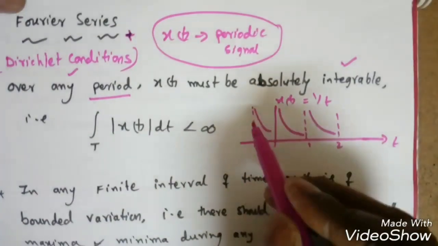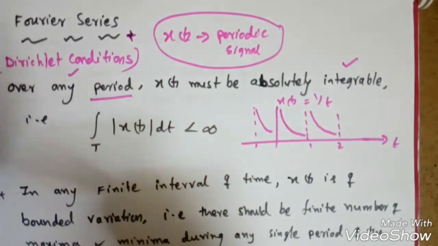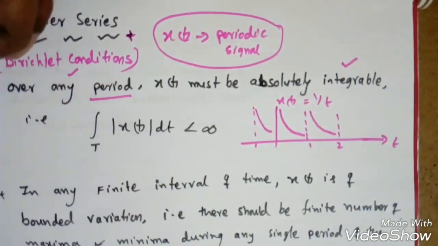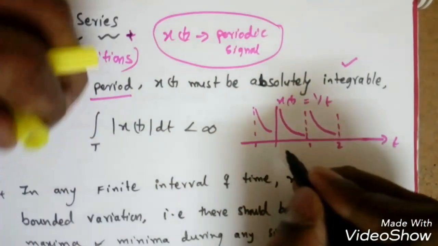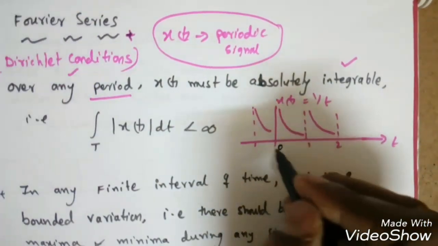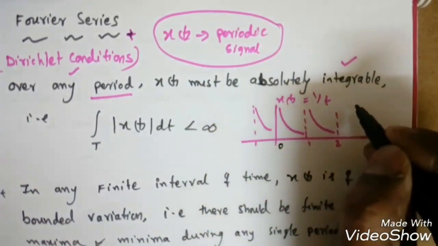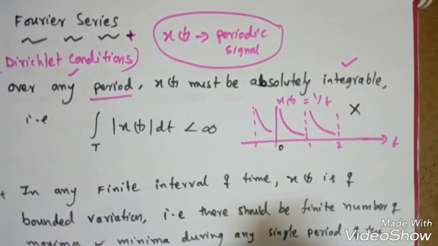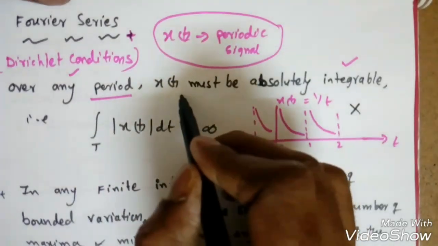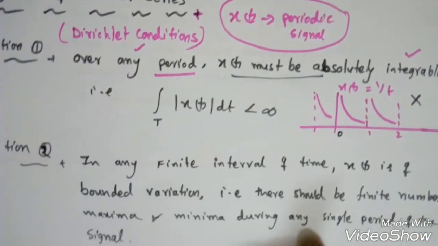The x of t which violates this condition is this one. If x of t is equal to 1 by t over one period, that is 0 to 1, at 0 it is infinity. If I integrate over this period, we will get infinity. So we cannot find the Fourier series for this type of signal. That is the first one. So x of t must be absolutely integrable over one period.